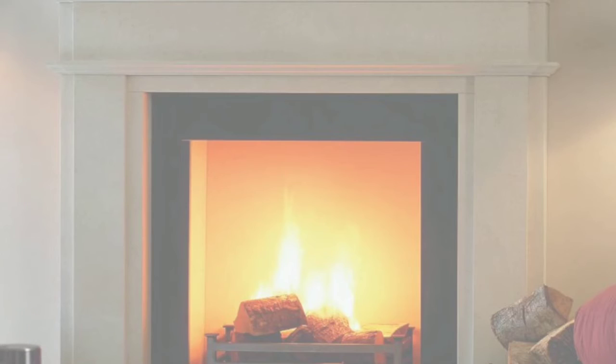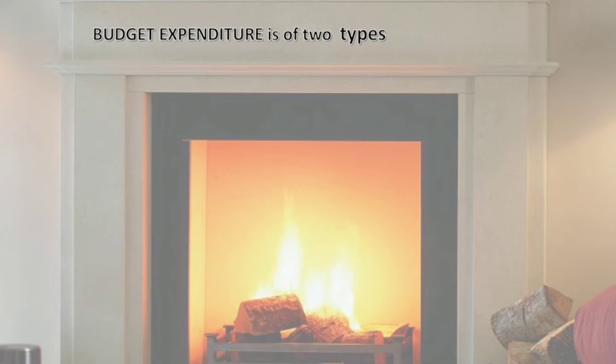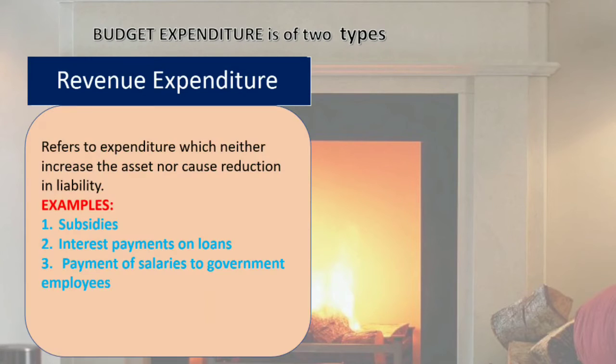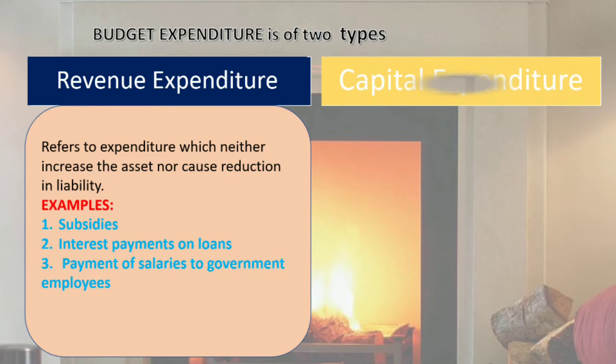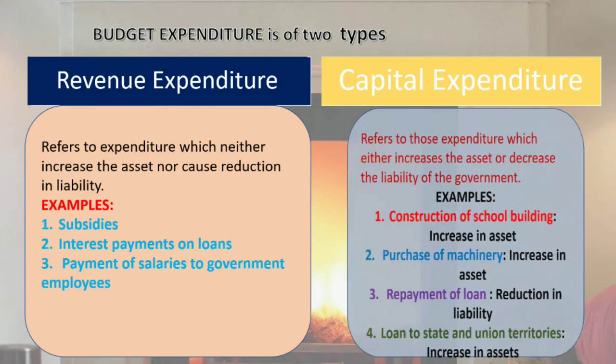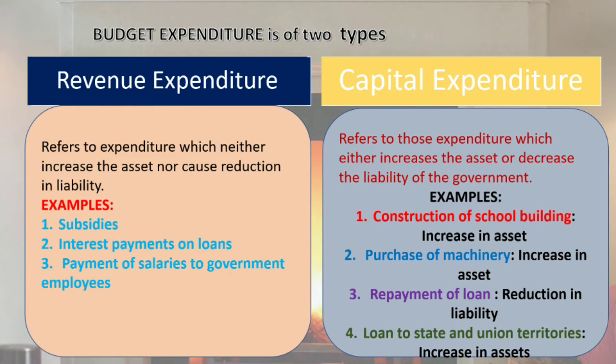Next. After understanding budget receipts, here's the turn for budget expenditure. Budget expenditure is also of 2 types, revenue expenditure and capital expenditure. So let us understand these 2 with the definition and examples. Revenue expenditure is expenditure that neither increases the asset nor reduces the liability of the government. For example, subsidies, interest payment on loans, payment of salaries to government employees.